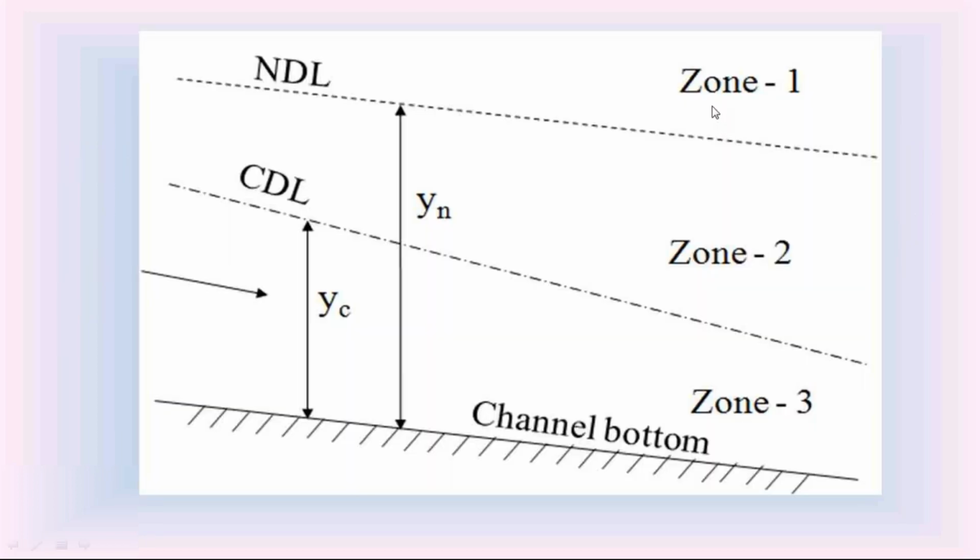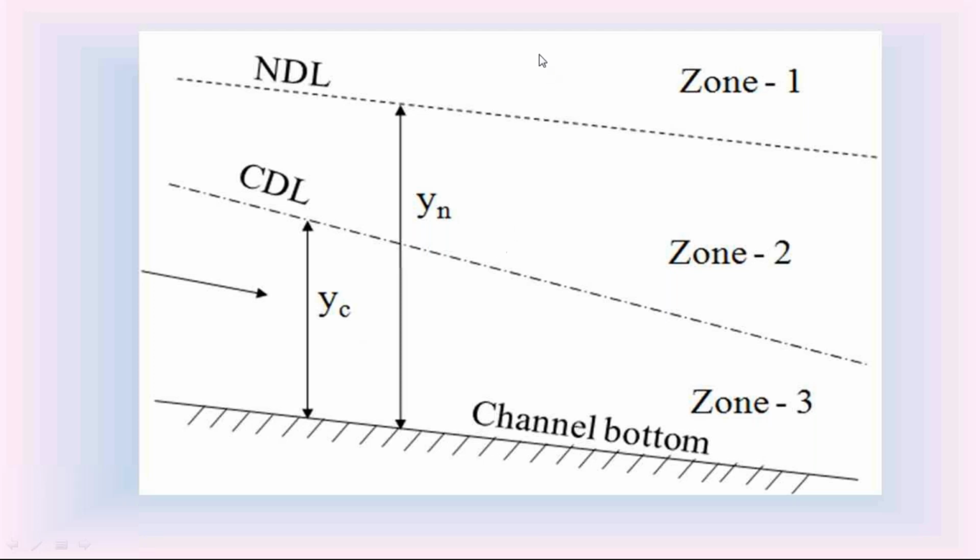In Zone 1, the depth of flow Y is more than the normal depth and also the critical depth. In Zone 2, the depth Y is in the middle of Yn and Yc. Whereas in Zone 3, the depth of flow Y is less than Yn and also Yc.